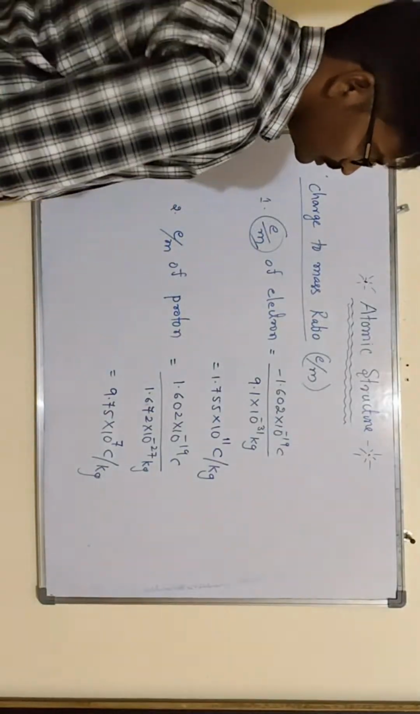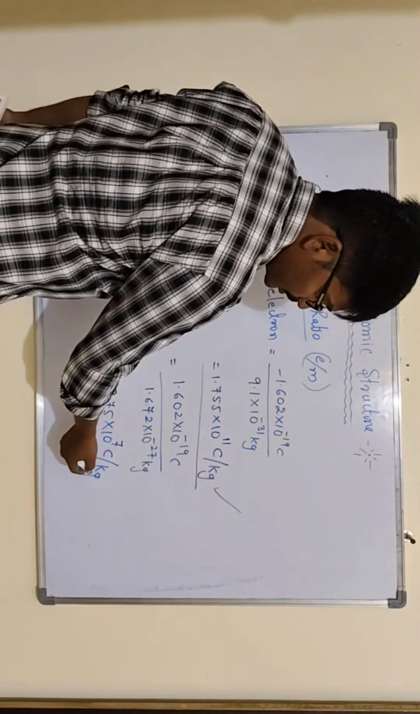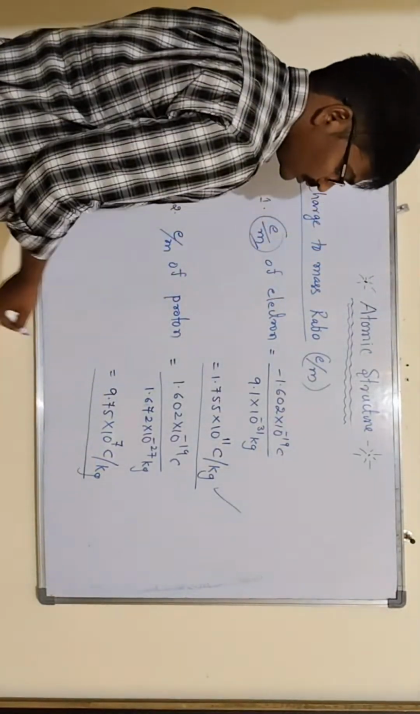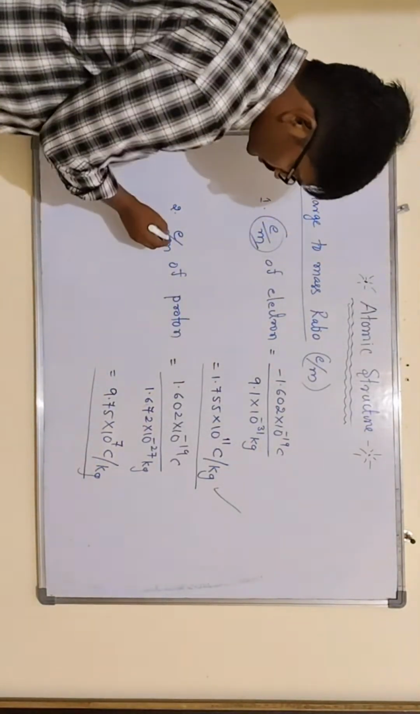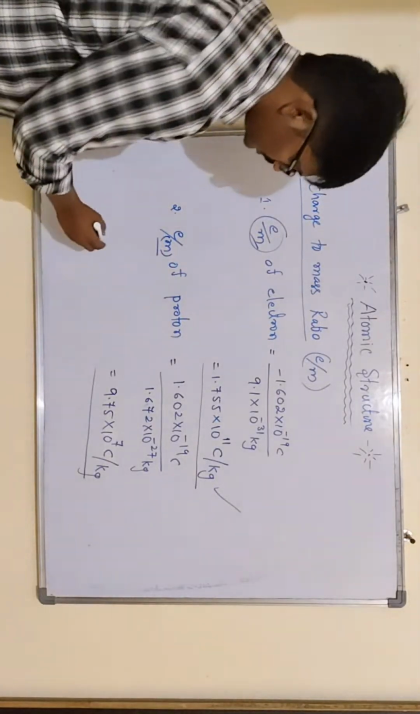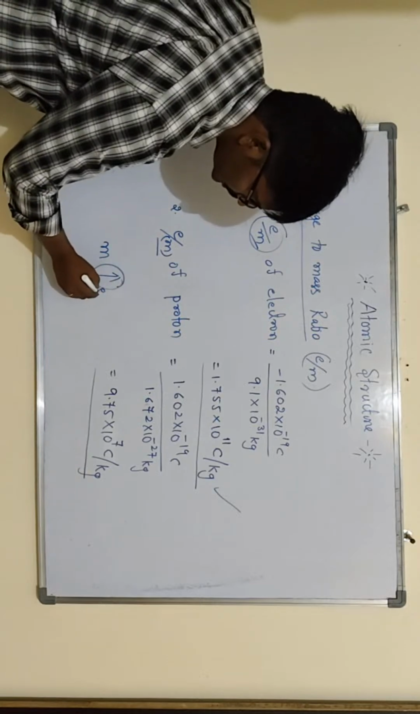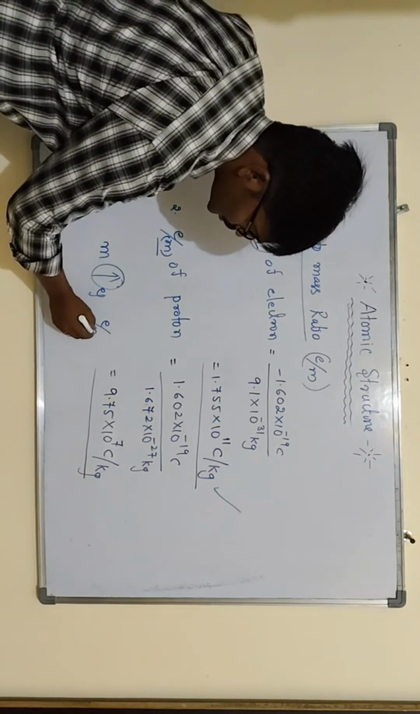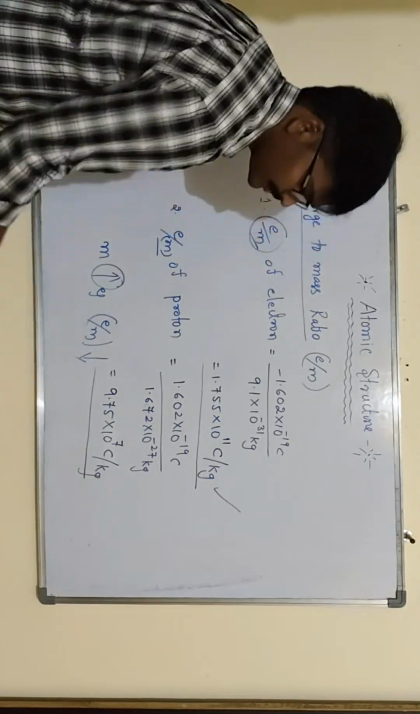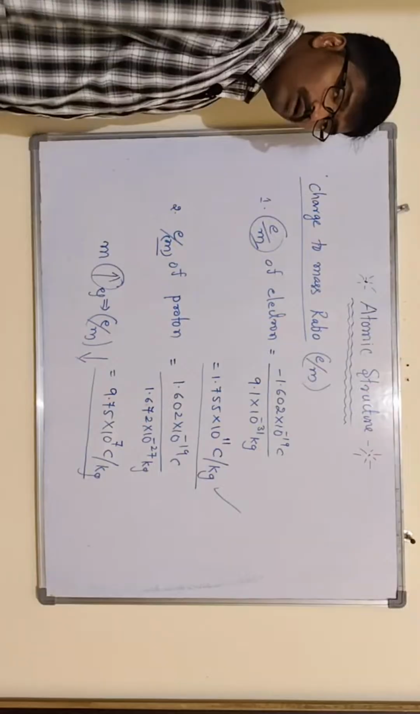So which value is greater? The electron's value is greater when compared to this value. So remember, as the mass value increases, the charge to mass ratio value decreases. This point you have to remember.